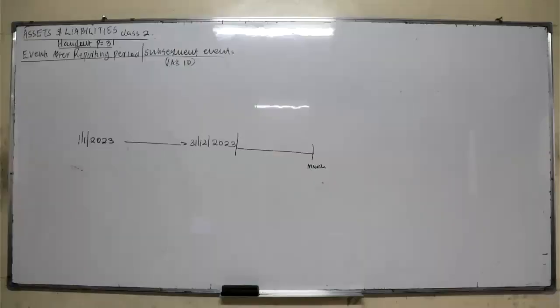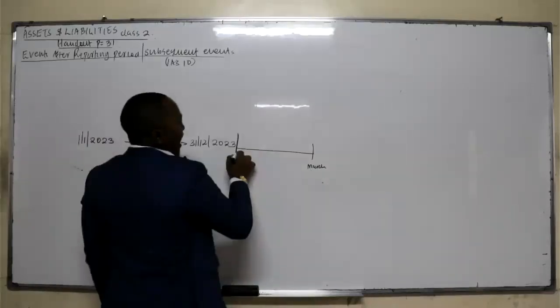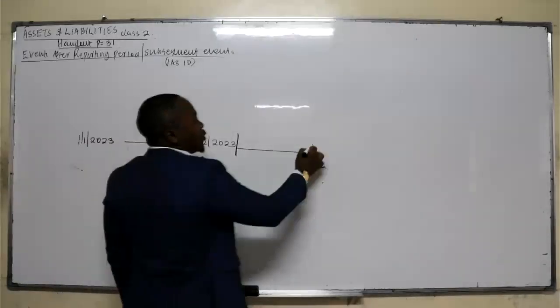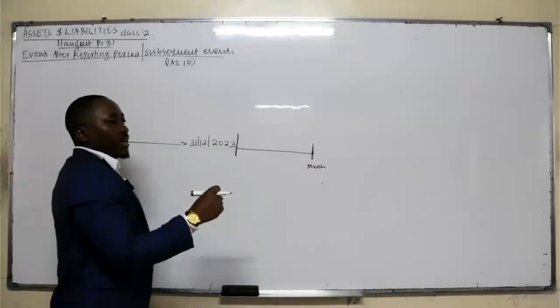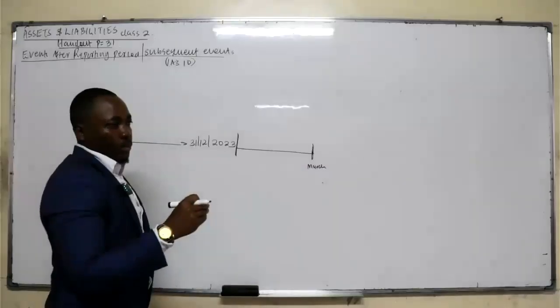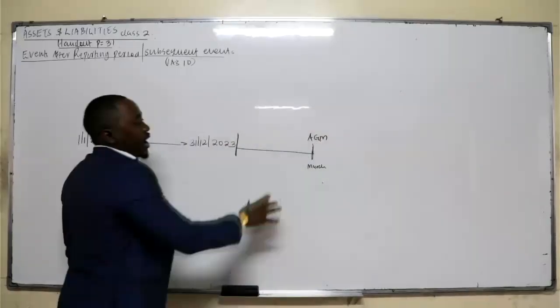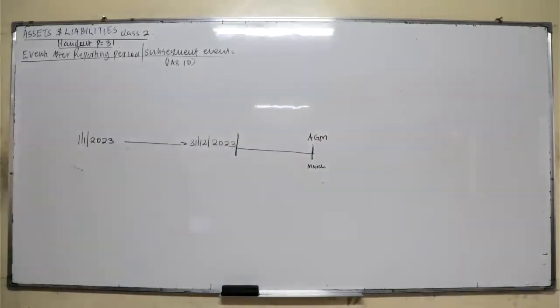From there, you have to call the auditors, and before the financial statements are authorized for issue, you call for the AGM. This period, after the reporting date, which is the end of the financial year, up to the date the financial statements are authorized for issue so that you can hold your AGM, is what we call the subsequent period.